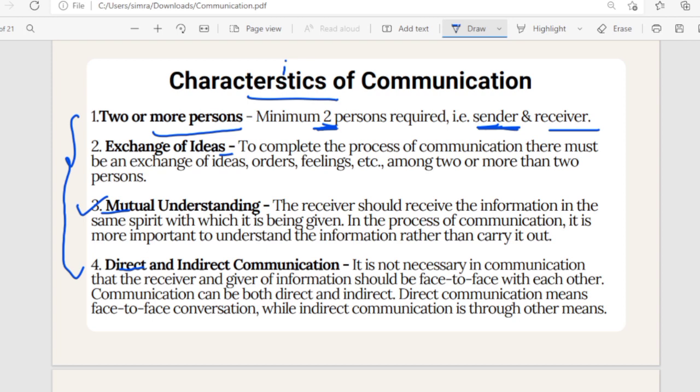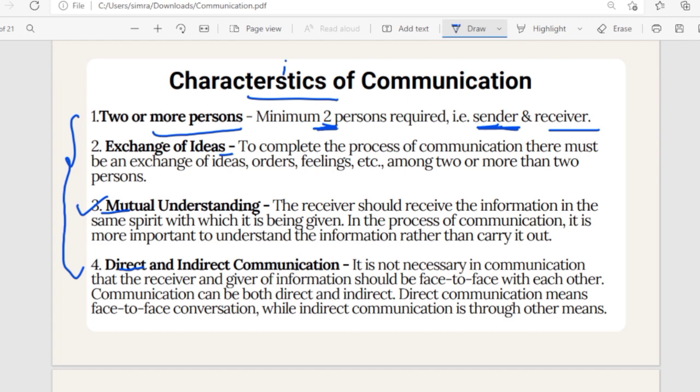Now just imagine, you talk to your friends, you talk to your family, but whenever you communicate with them, there is some topic, some context, right? Without context, without topic, can we talk to anyone? Can we communicate with anyone? No. Whenever you are communicating, there is some motto, agenda or topic behind it.